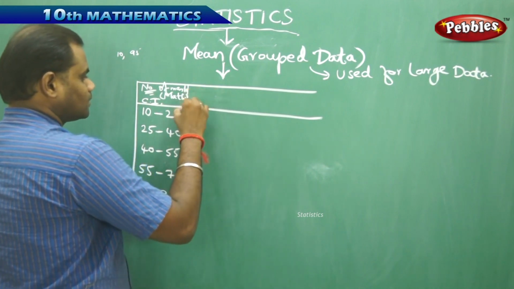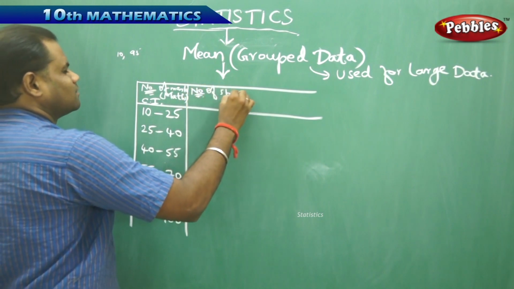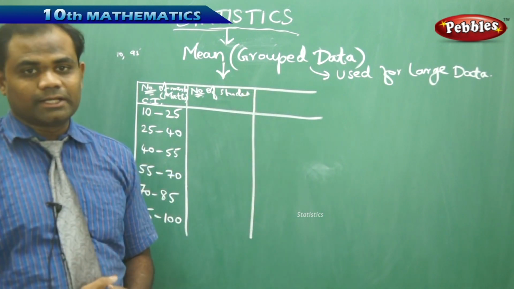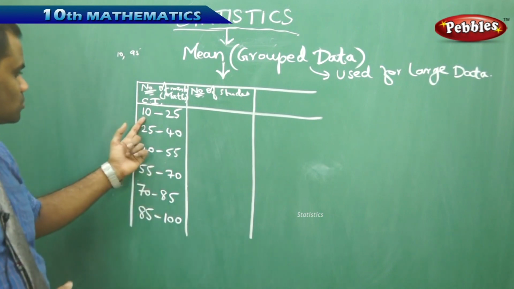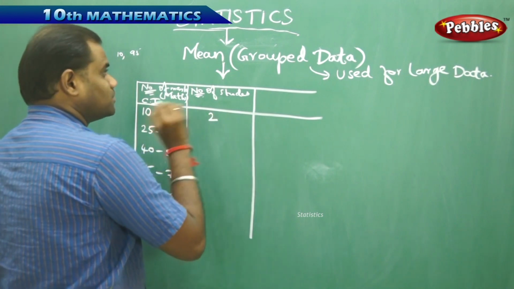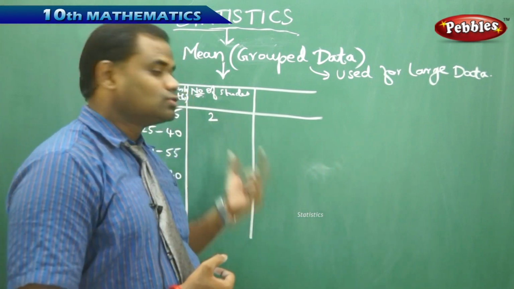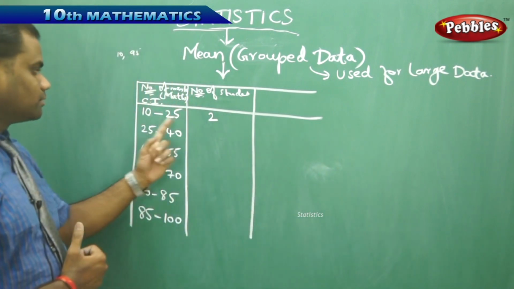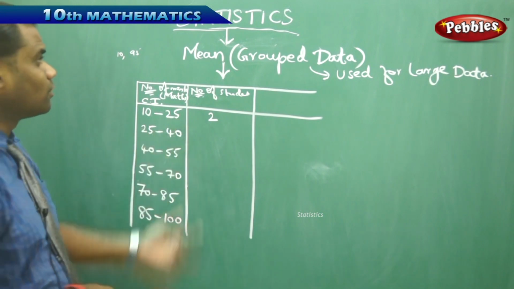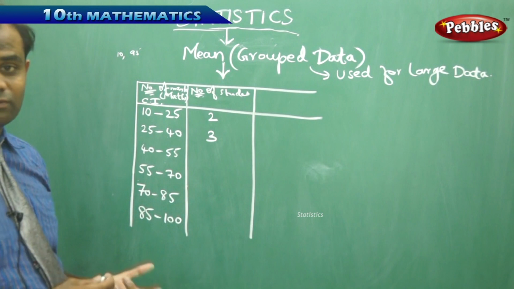Next, let me take the number of students, which is the frequency. Now here, I count in the group data, as in the previous problem, I count all the students who got between 10 and 25. So number of students who got the marks between 10 and 25 are 2 in number, and then I get 2 as the frequency for the group 10 to 25. Next, I count the number of students who got the marks between 25 and 40, and I count them to be 3 students.